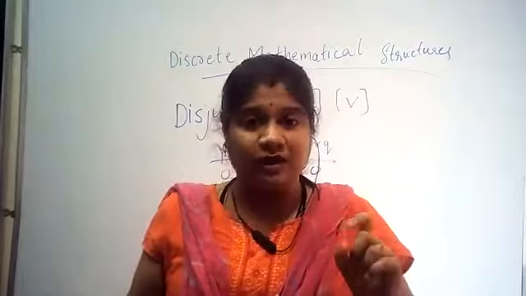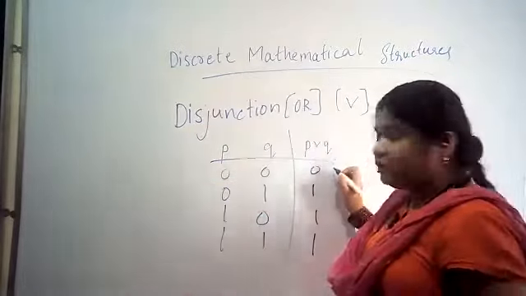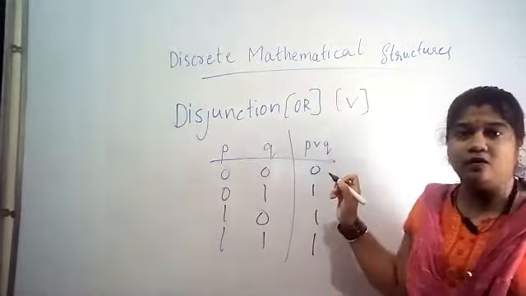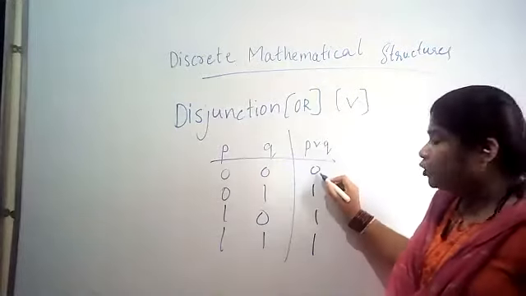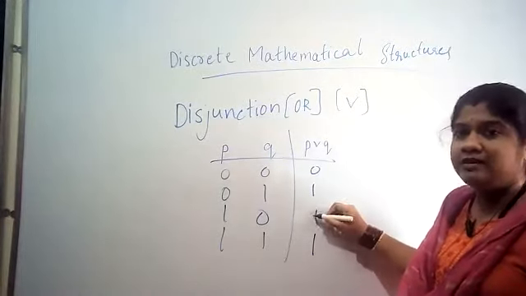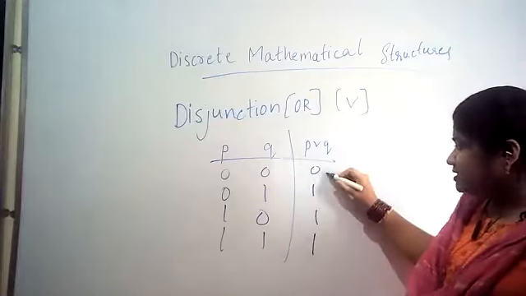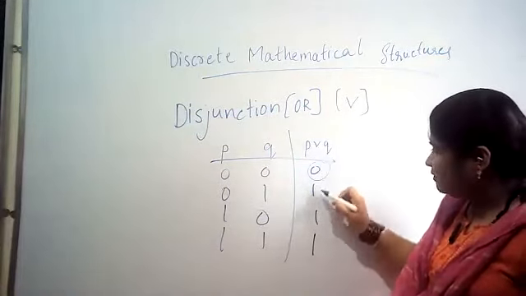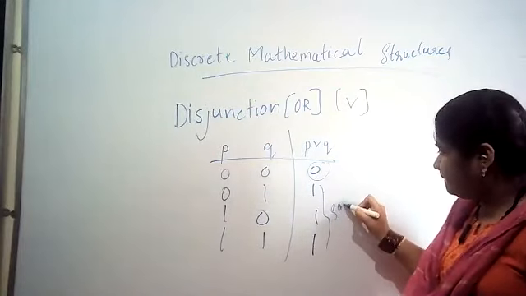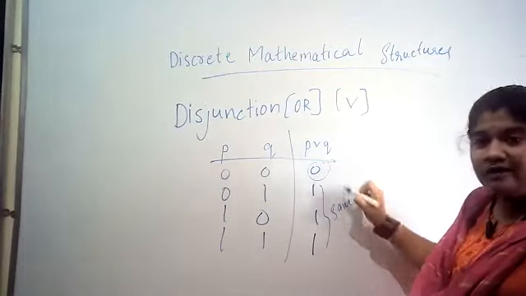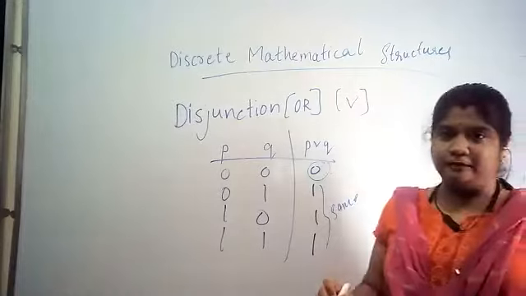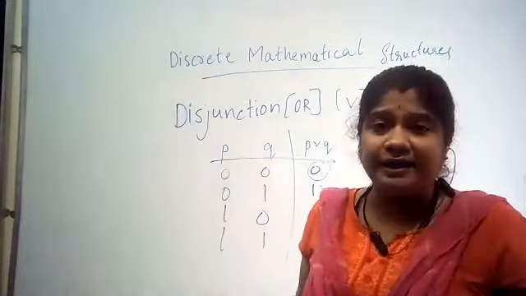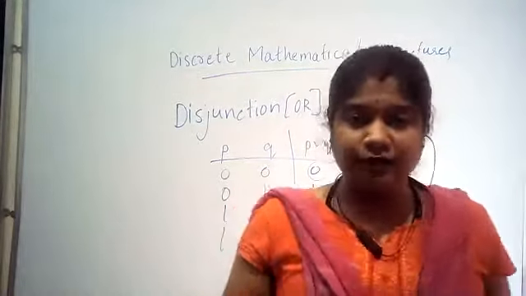If you consider this truth table, we have only one 0 and we have three 1s. This is unique, whereas these three are the same. So how do I need to define it?